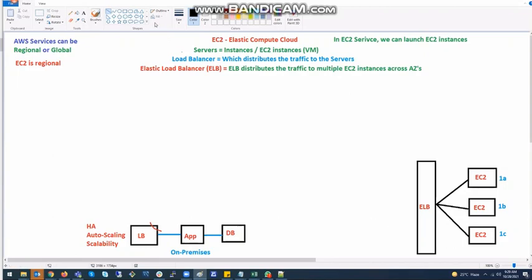Can I have this on an auto scaling group?